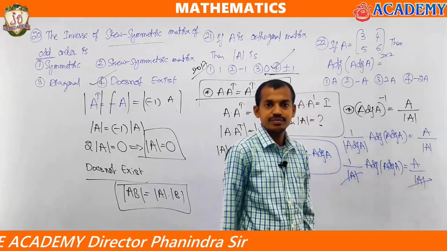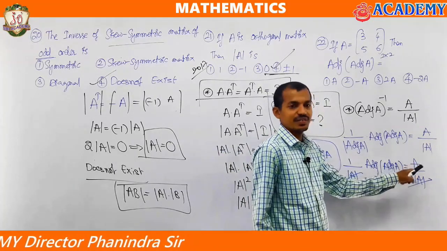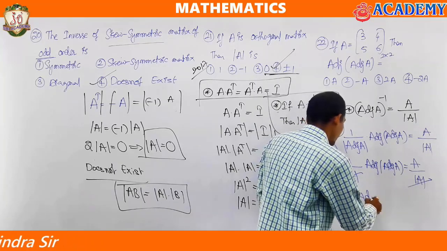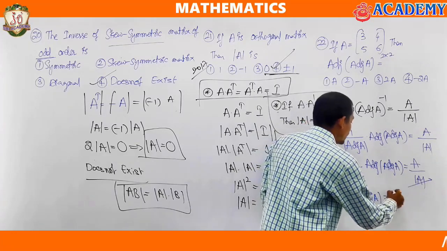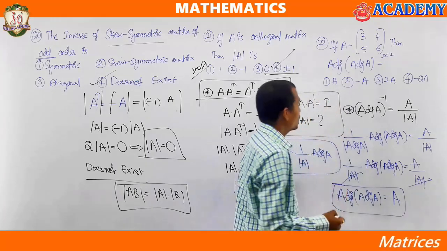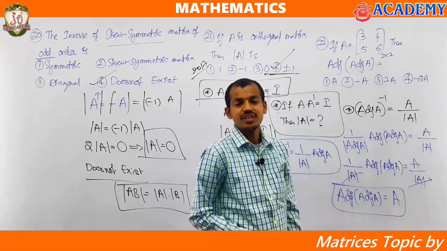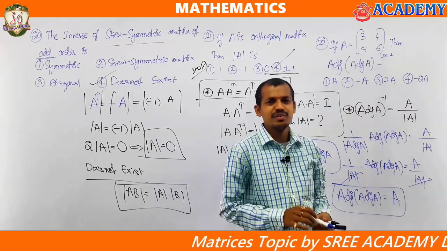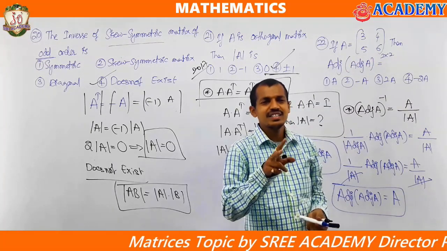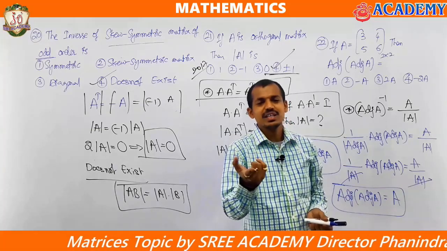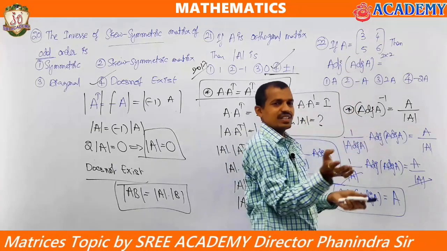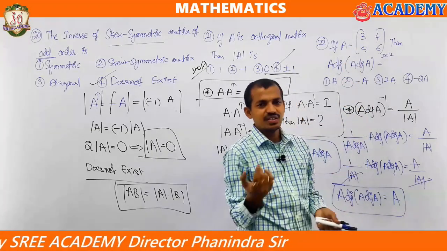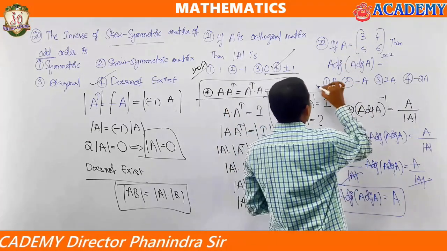Adjoint of adjoint of A is always equal to A for 2 by 2. If you find adjoint, very easily with A, B, C, D, simply adjoint matrix is D, minus B, minus C, A. Once again if you write adjoint, you will get the same matrix. If you want, you can check. For this, the answer is going to be A.